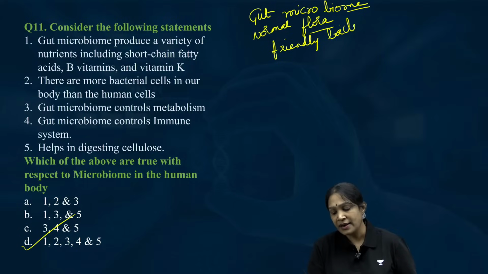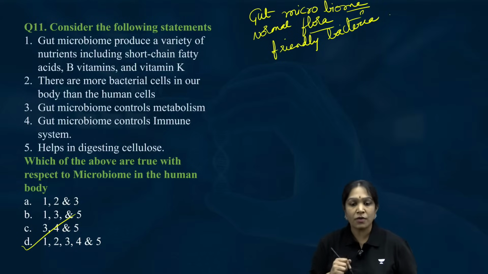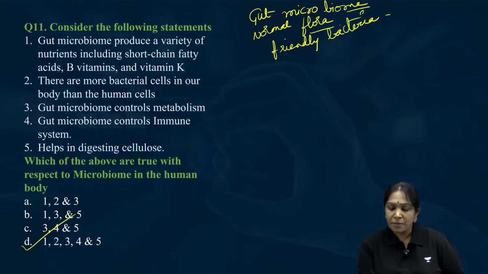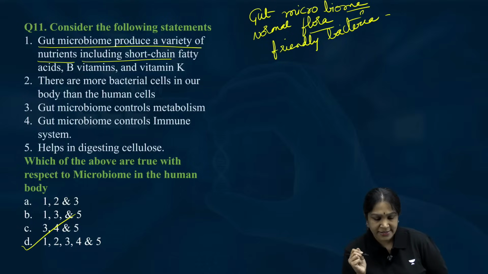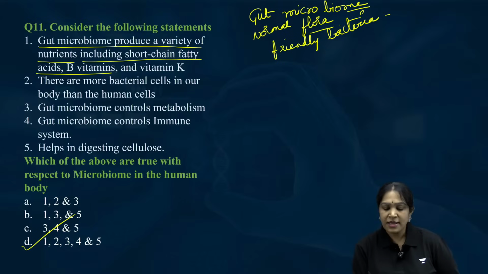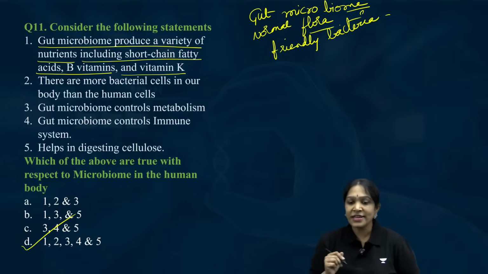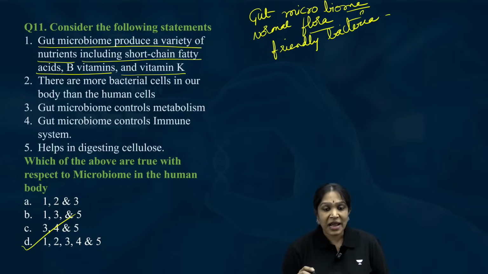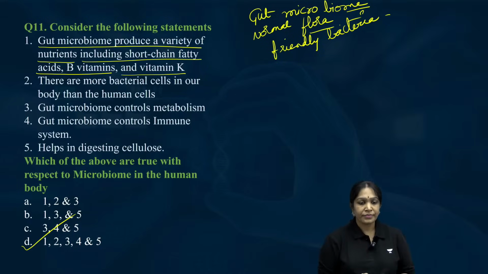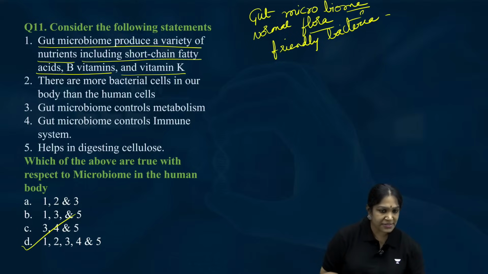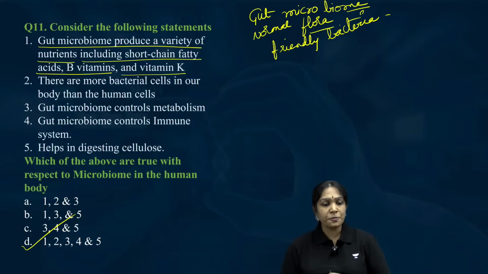So the gut microbiome produces a variety of nutrients including short chain fatty acids, vitamin B and vitamin K. Did you notice whenever a doctor prescribes antibiotics to you, he will also prescribe a multivitamin tablet? Why? What is the reason?